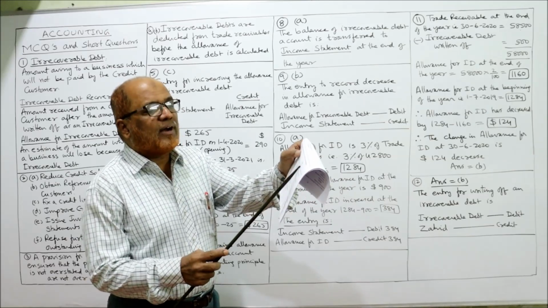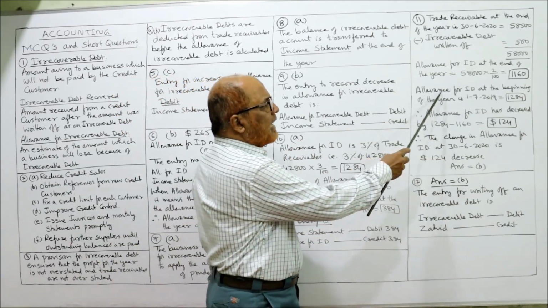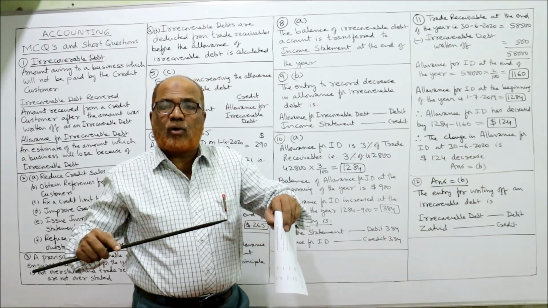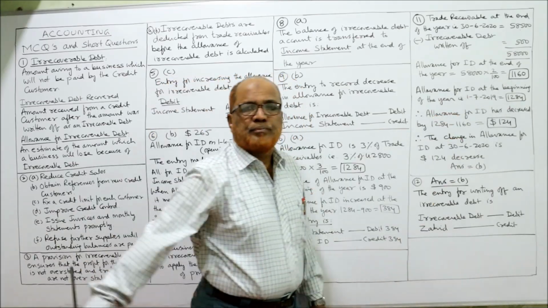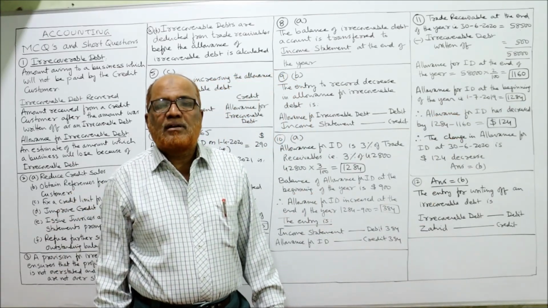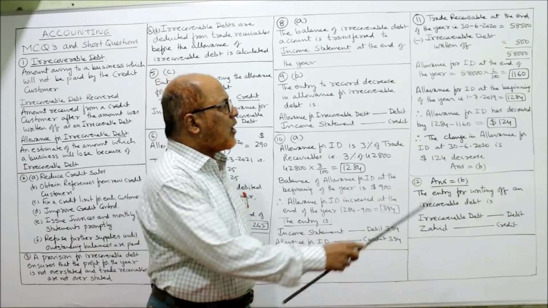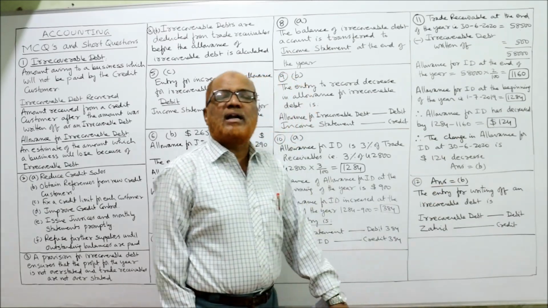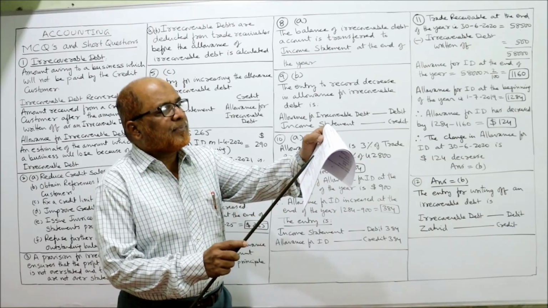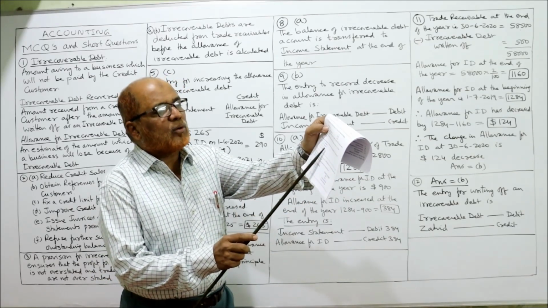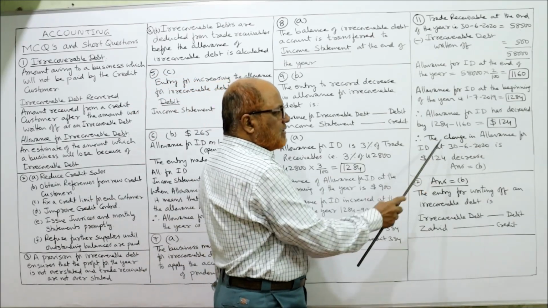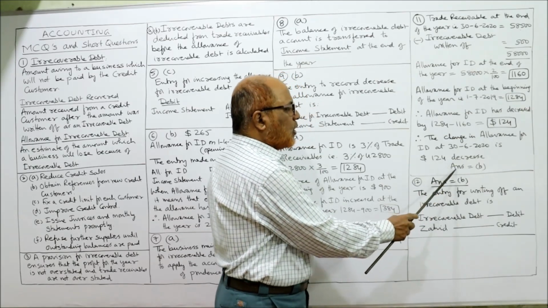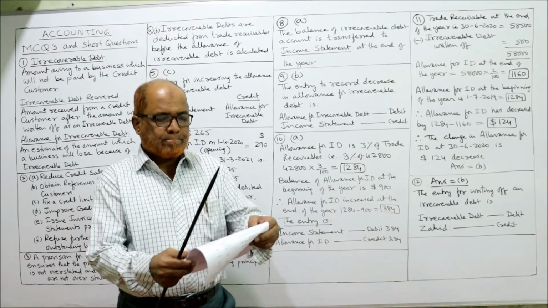Beginning of the year allowance how much? 1284. Allowance for irrecoverable debt at the beginning of the year is 1284. End of the year 1160. There is a decrease in allowance. Therefore, allowance for irrecoverable debt has decreased by 1284 minus 1160, $124 decreased. So which answer? B. B answer, $124 decrease. The change in the allowance for irrecoverable debt on 30th June 2020 is $124 decrease. Answer is B. That's all.